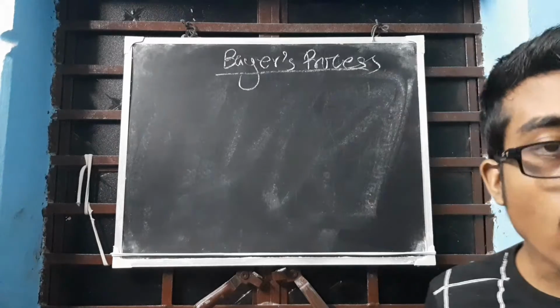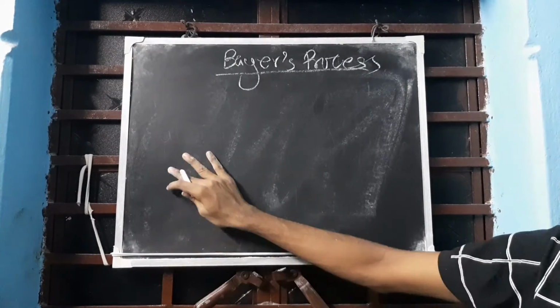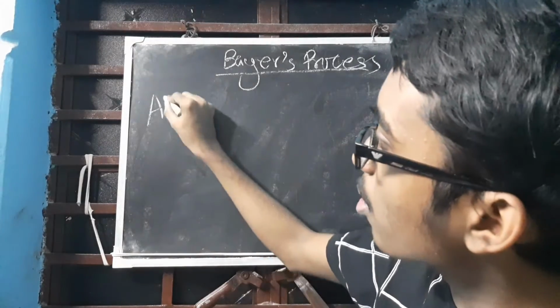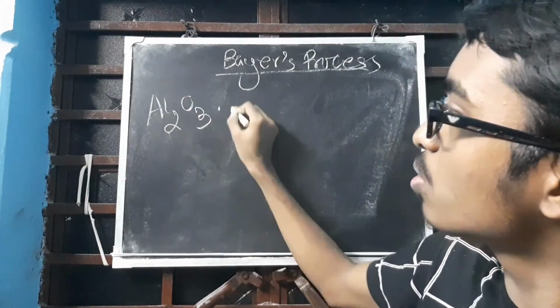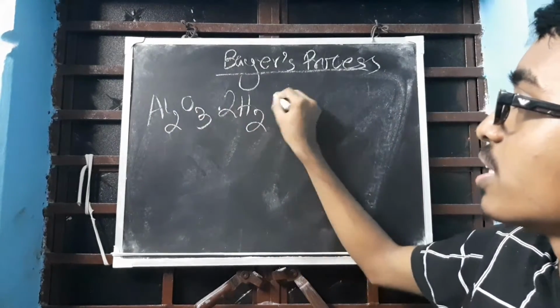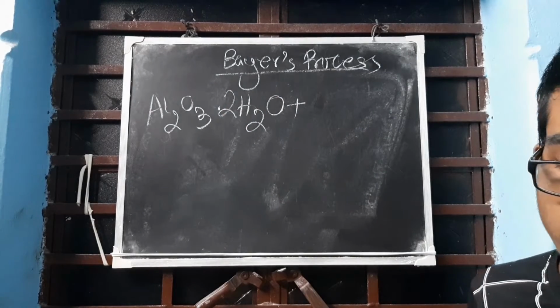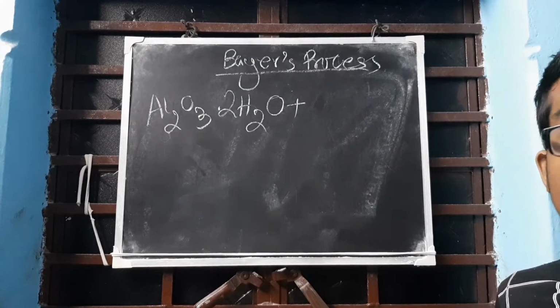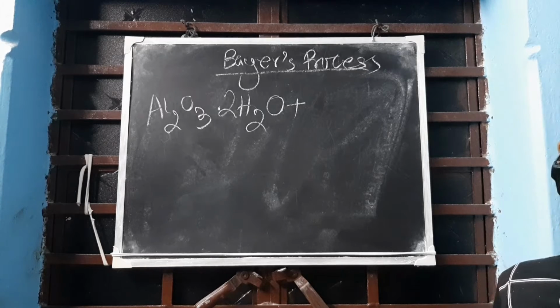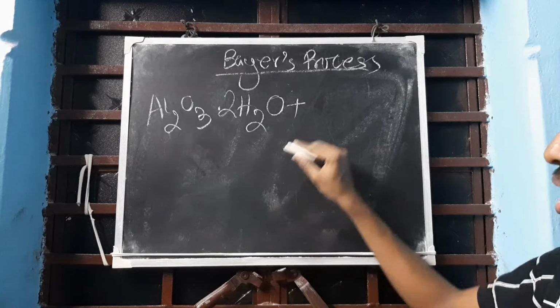But how and why? First, we have to take bauxite. Bauxite formula, as I have already told you, is Al2O3.2H2O. Along with this, we will be adding something. What will we add? Sodium hydroxide.